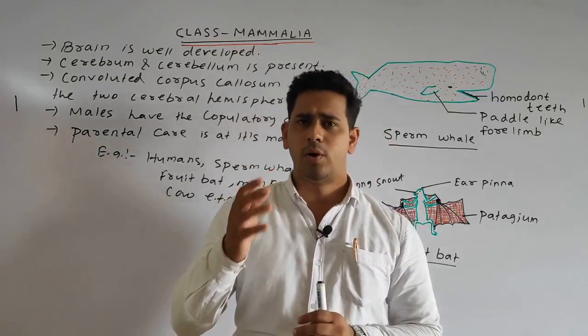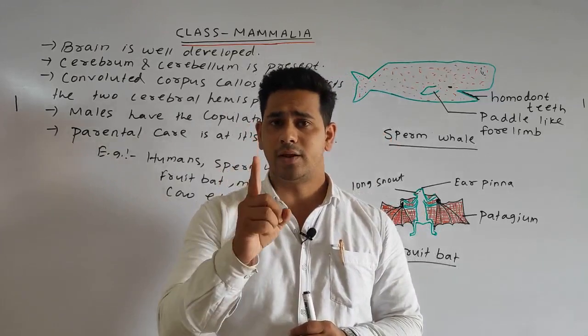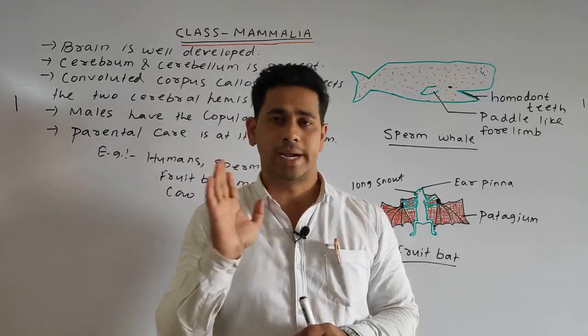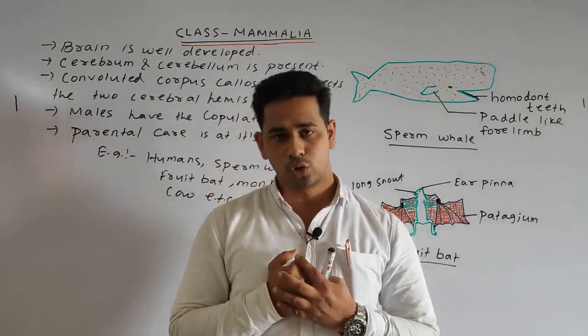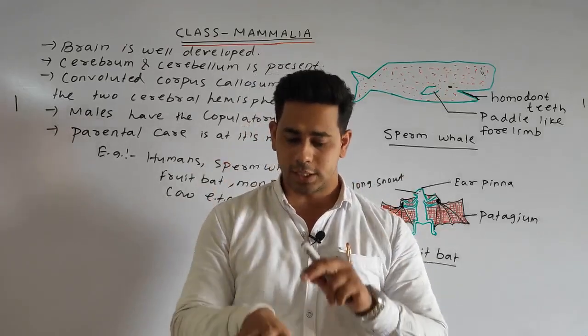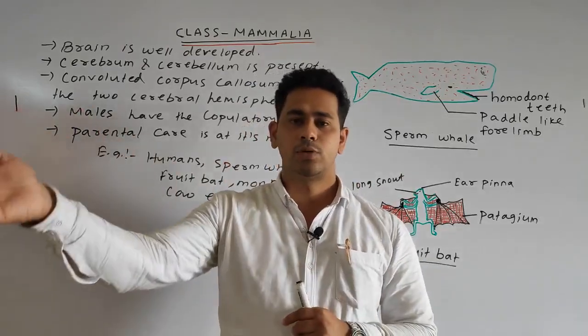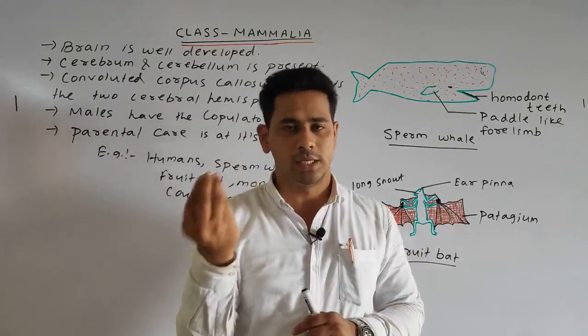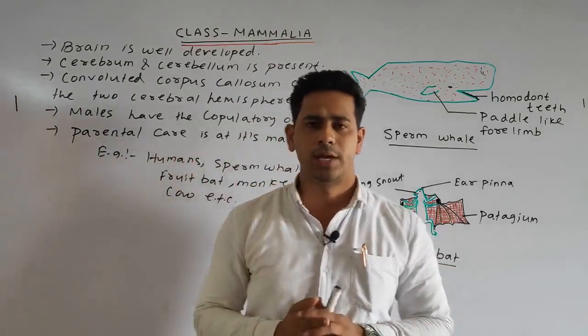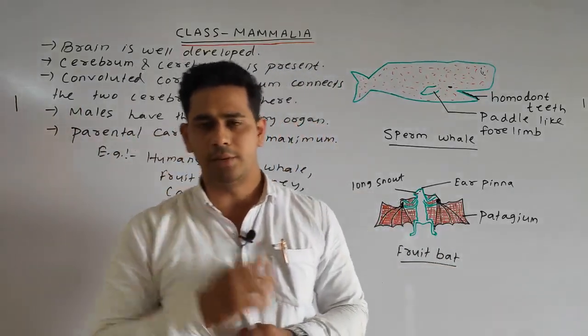The presence of hair on the body is also one of the important characteristics. We might not have so much hair, but it is one important characteristic. In the gorilla or monkey you can see the prominent hair, and also in various other animals.